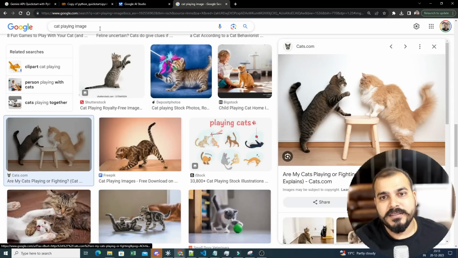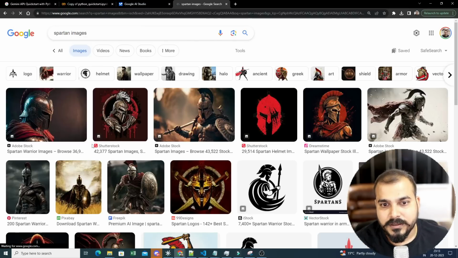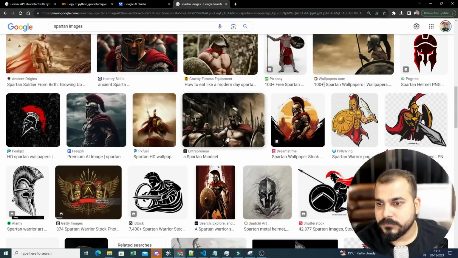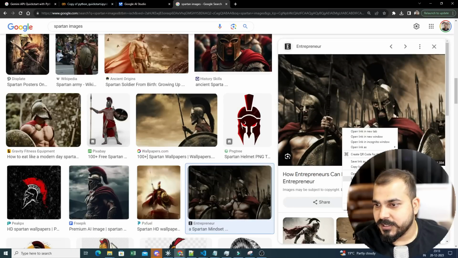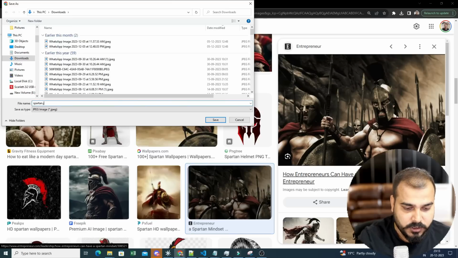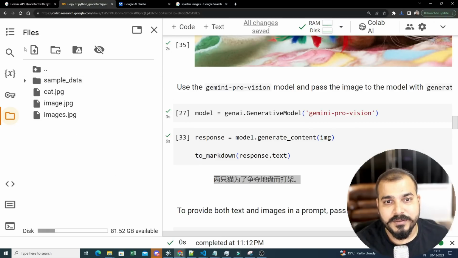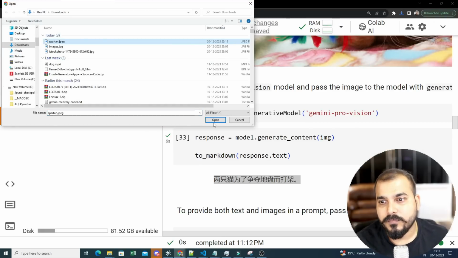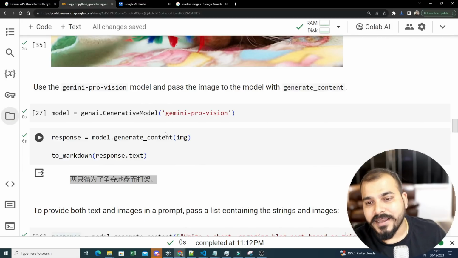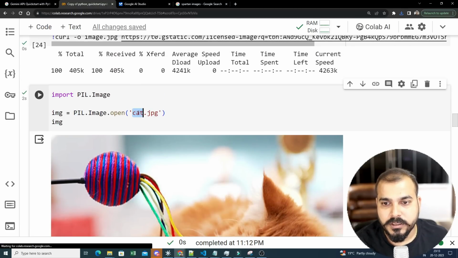Okay. Now let's see one more. Okay, Spartans image. I don't know. Let's see. Spartans group image. I will put this image. Let's see. It looks good. I like this image. Spartans.jpg. Okay. So I have put this image. Let's upload this and let's see whether it will be able to provide the description or not. First it is observing what all things are there in the image. I think that is what Gemini Pro Vision actually gives you. Okay. So here I will say